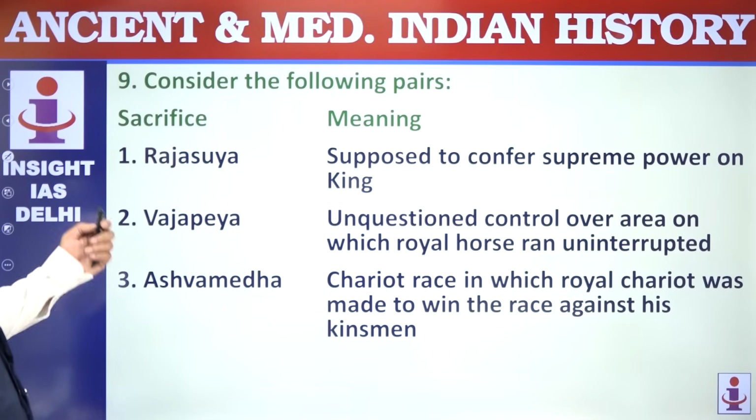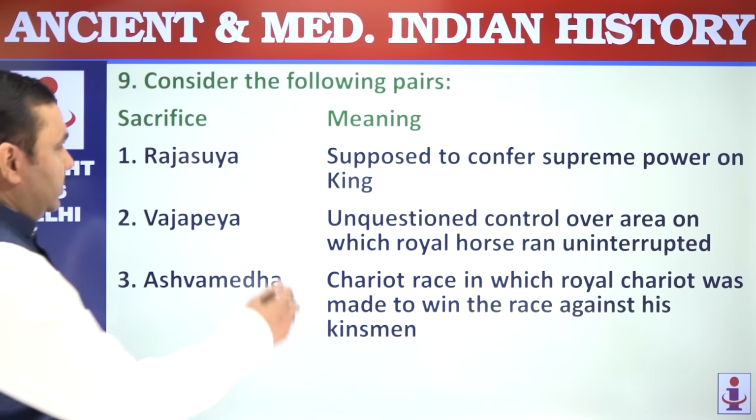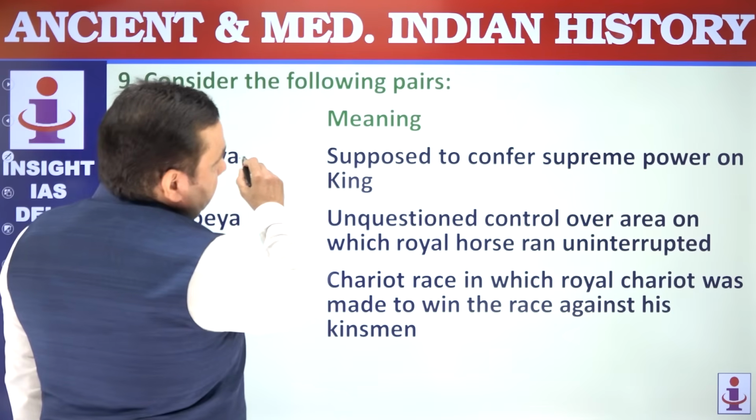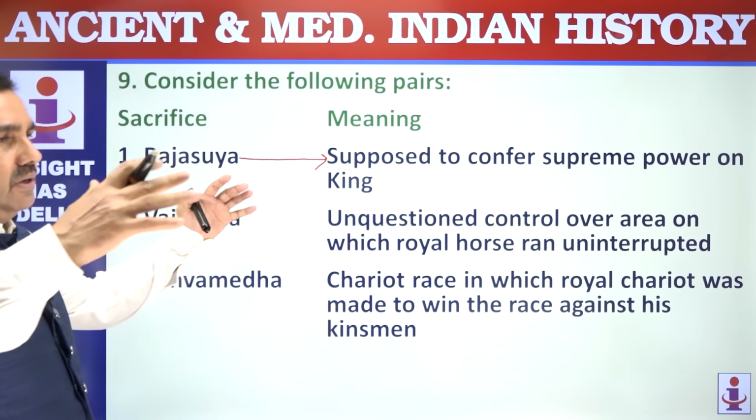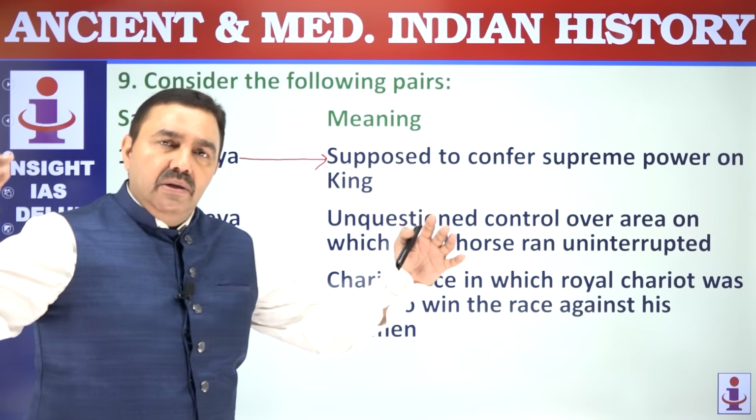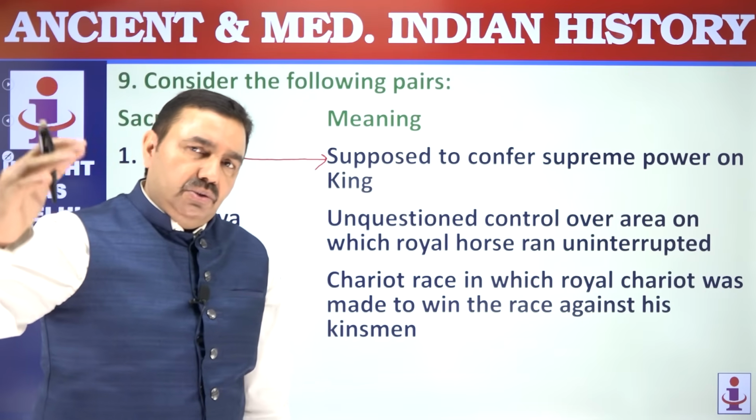Question number 9. Consider the following. Rajasuya sacrifice. These are sacrifices or yagnas, supposed to confer supreme power on the king. Coronation ceremony. Now the king is becoming the representative of God. The king can rule over the people by completing the Rajasuya sacrifice.